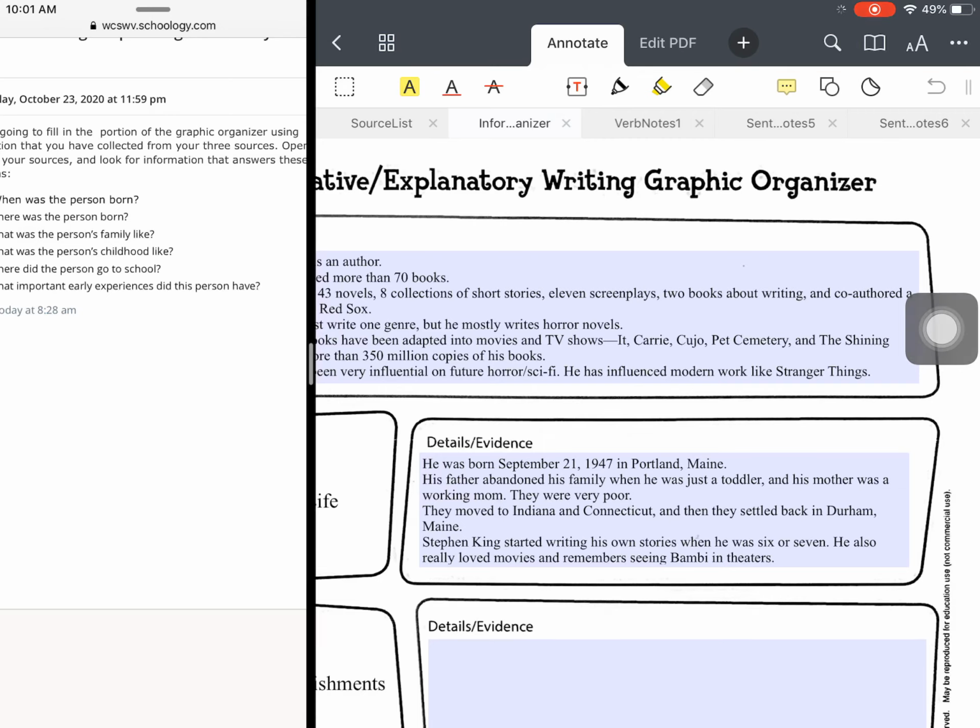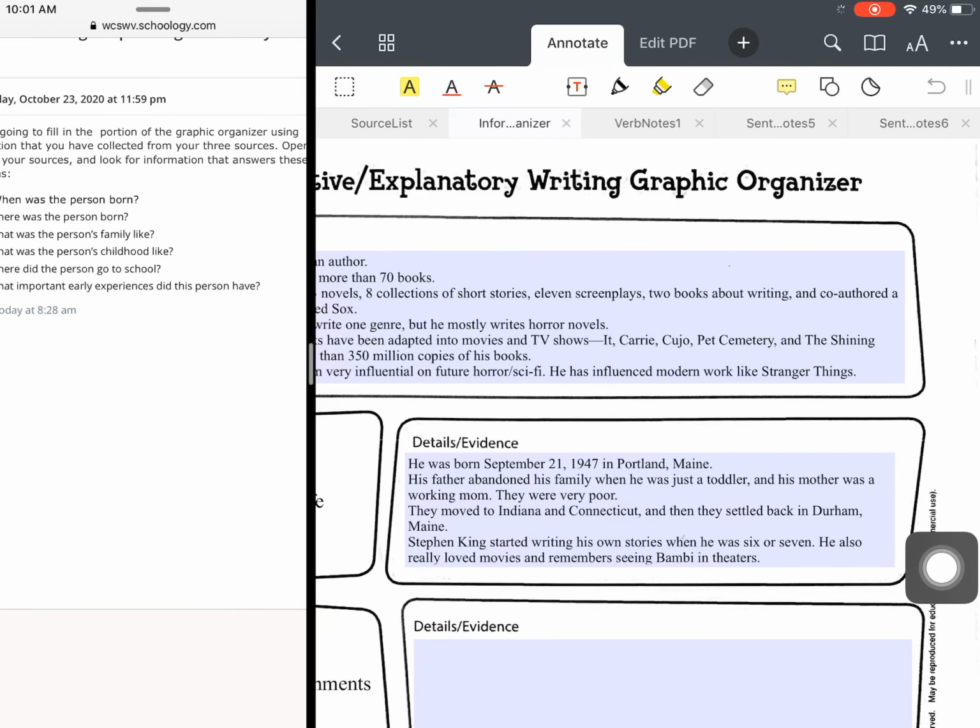The second one is what was this person's family like? So I found out from my sources that his father abandoned his family when he was just a toddler, and his mother was a working mom, and they grew up very poor, so they did not have a lot of money. I also learned that they moved to Indiana and Connecticut, and then they ended up settling back in Maine, but not Portland, Maine.